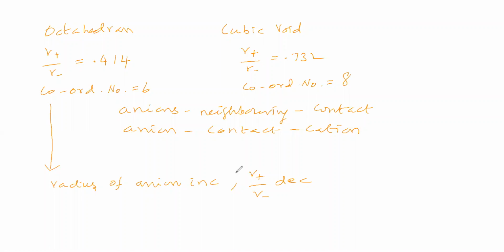So now we will wantedly decrease the radius of the anion. Wantedly we are doing like this. The radius of the anion we are decreasing, then we can say the radius ratio increases. Sir, in the starting time, the radius ratio is 0.414. Here we said octahedron. Then the coordination number we said is 6.